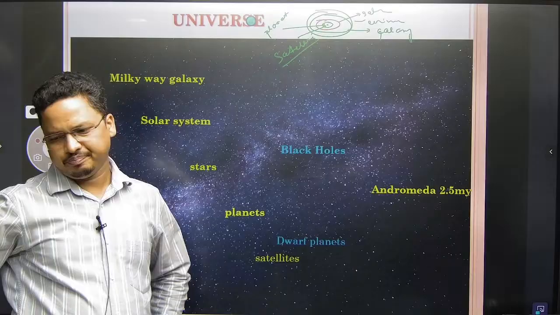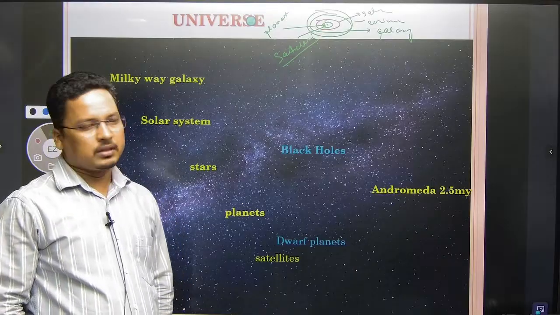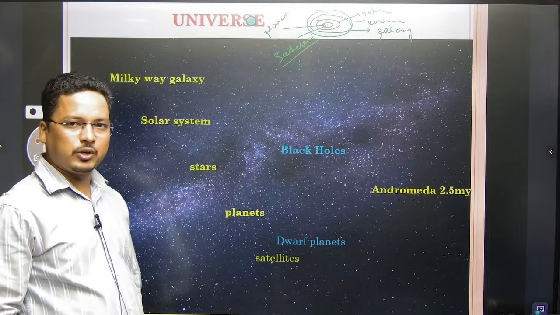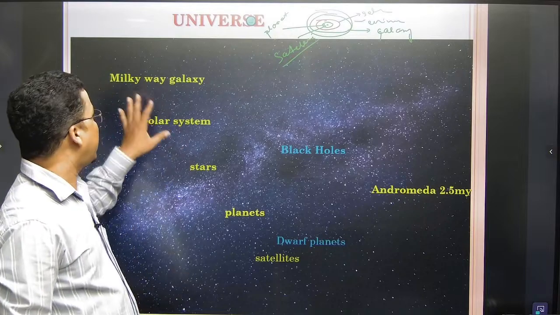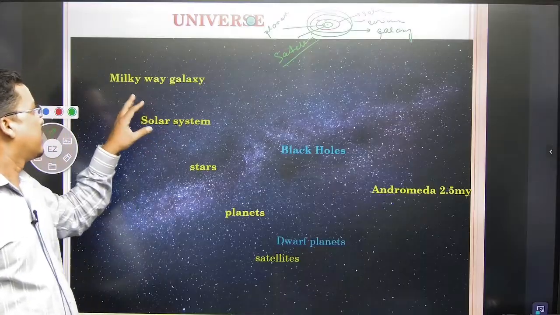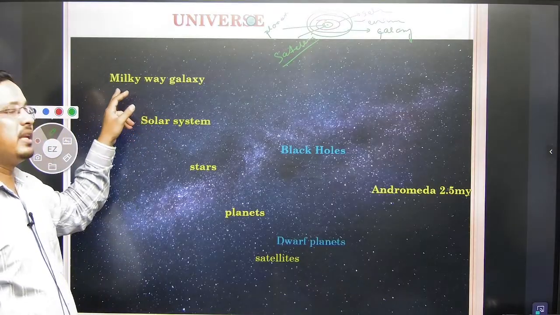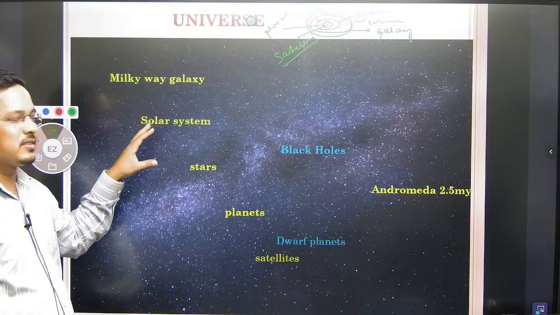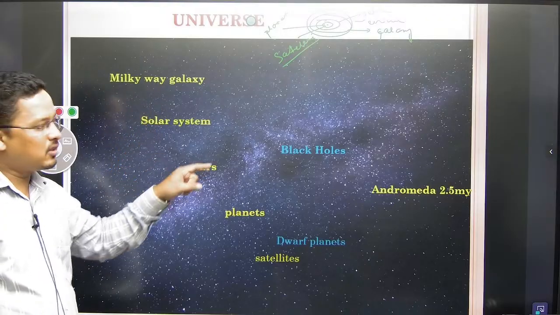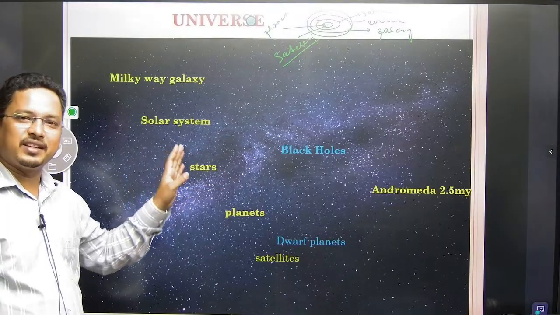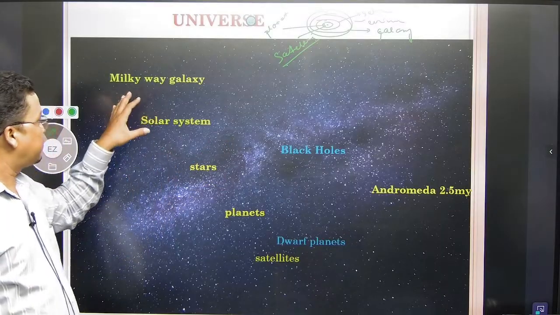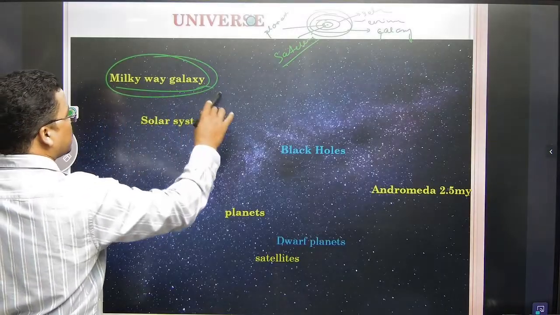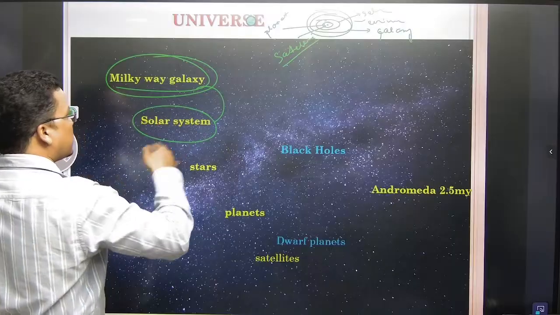Now these things, the galaxy, planets, universe, you need to precisely know. See, we are living in the Milky Way galaxy, and this Milky Way galaxy is having so many solar systems. We are living in the sun solar system. But this Milky Way is having so many solar systems, right?